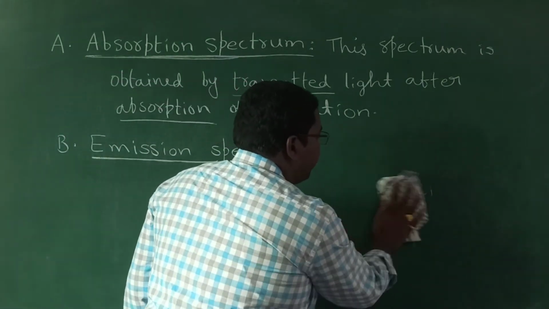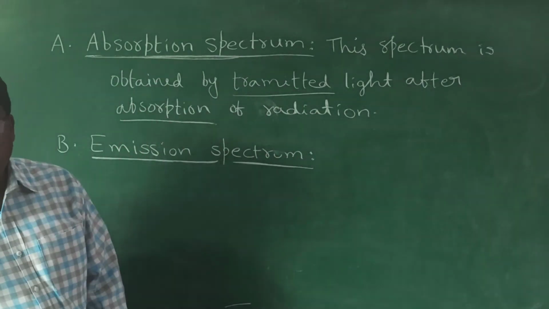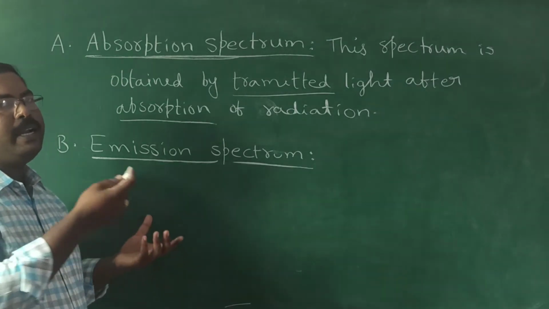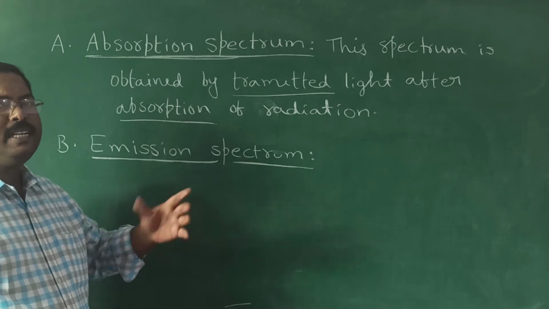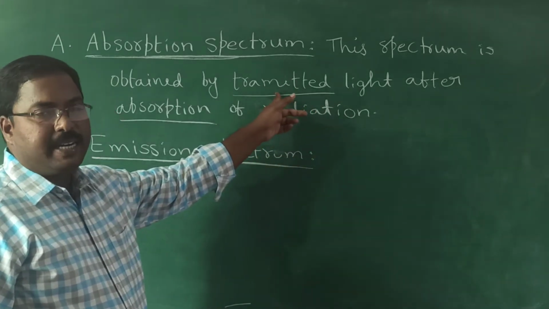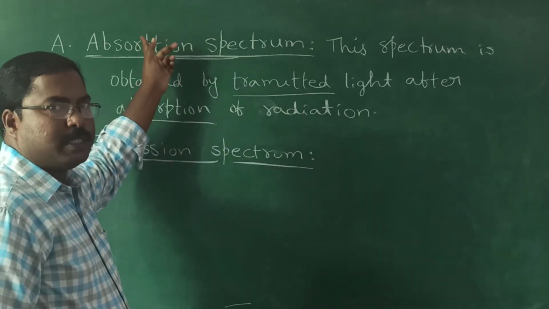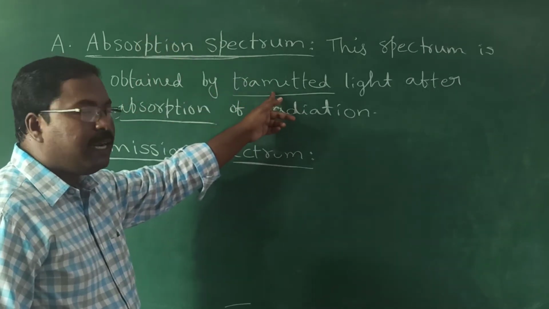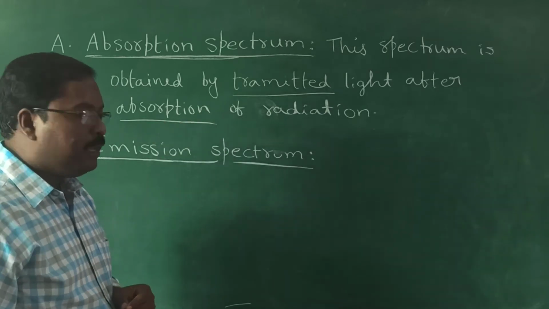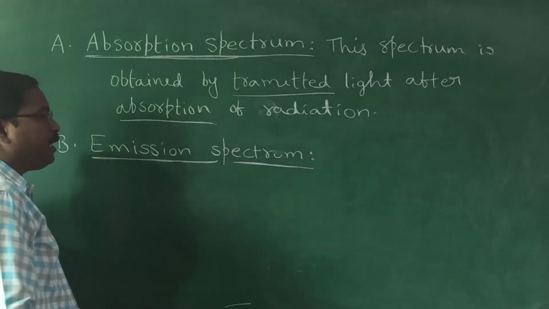Now coming to the definition. In simple way we can define the spectrum produced by the emitted radiation is known as emission spectrum. In the above case it is a transmitted radiation, that is an absorption spectrum, because it is the transmitted light we get after absorption of some radiation. Now coming to emission spectrum,